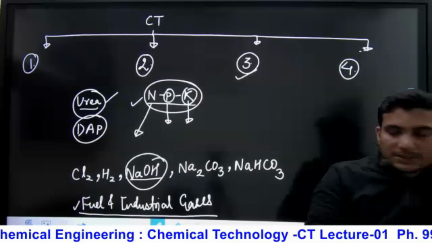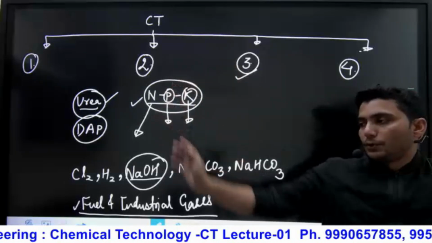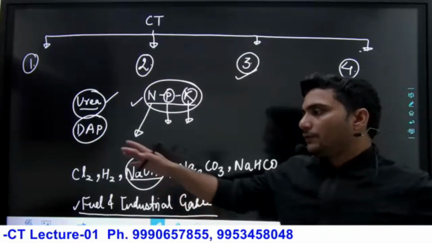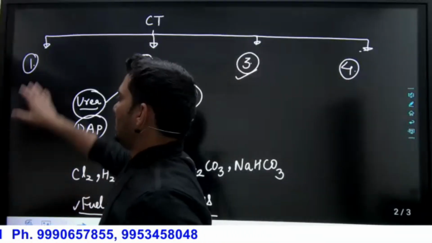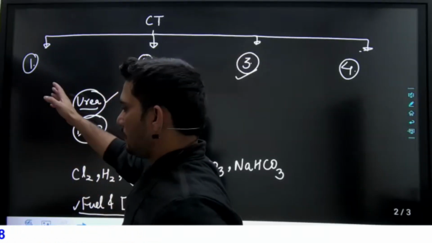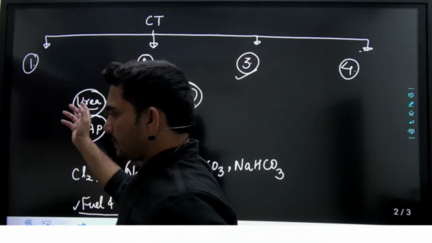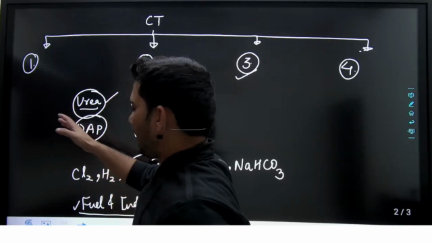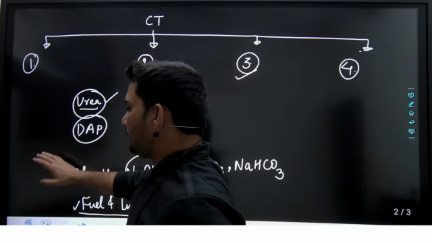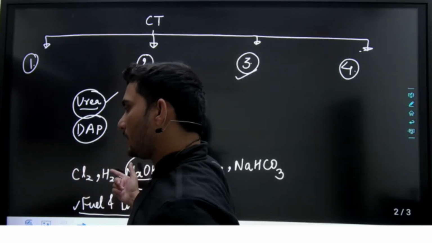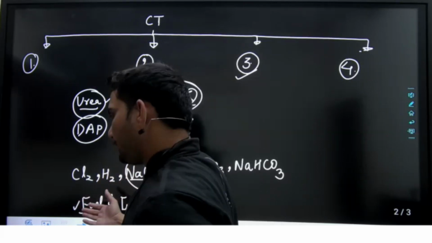So I am dividing the CT into these four parts. In the first, we will deal with the various inorganic chemical industries: sulfur and sulfur industries, nitrogen industry, phosphorus industry, and after that the electrochemical industry, fuel and industrial gases.